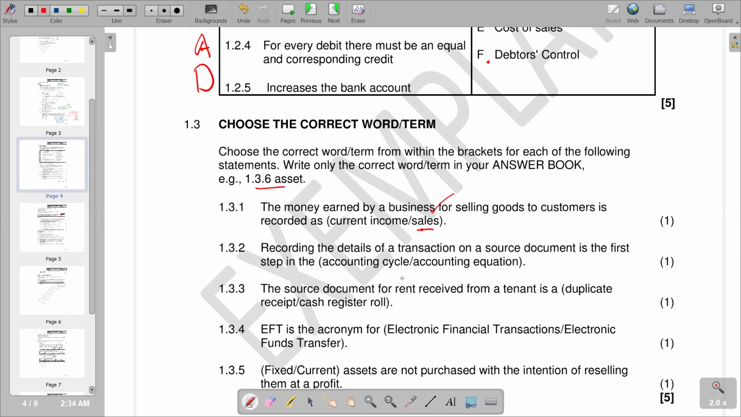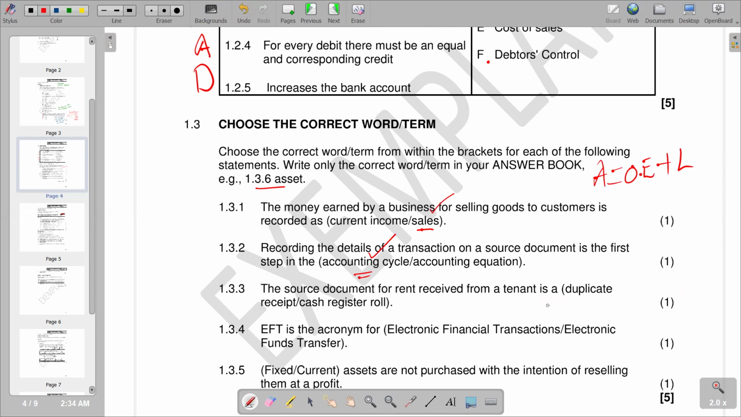And then we go to the next part, 1.3.2, recording of the details of the transaction on a source document is the first step in the accounting cycle. We know that accounting equation is displayed by the formula assets is equals to owner's equity or capital plus liabilities. So this is the accounting equation. So this is just not explained by the issue of source document, but you know that a source document is the first step in the accounting cycle. So you've got accounting cycle.